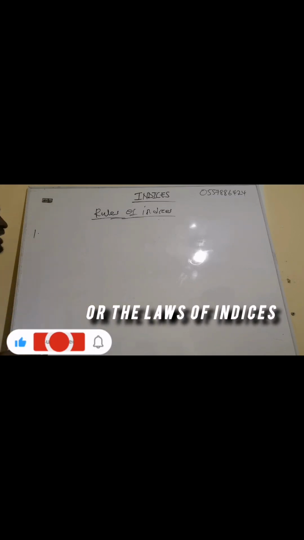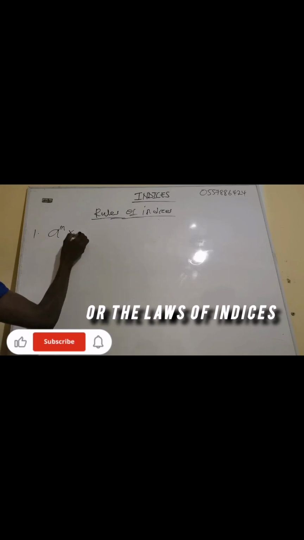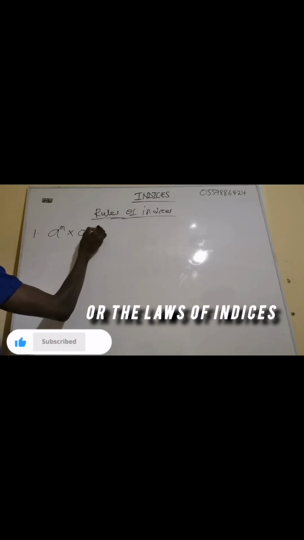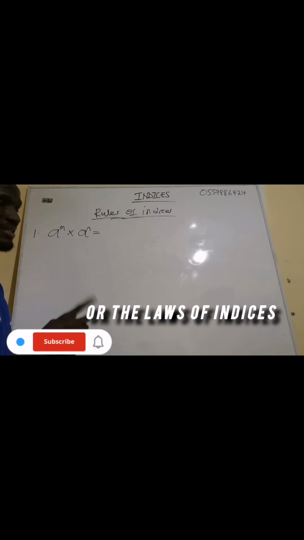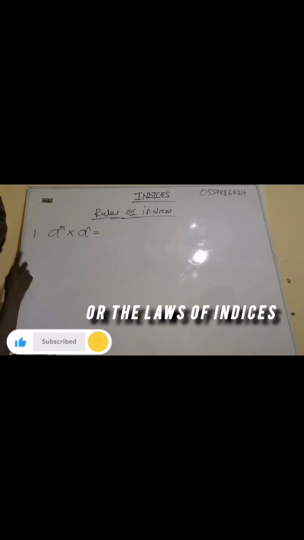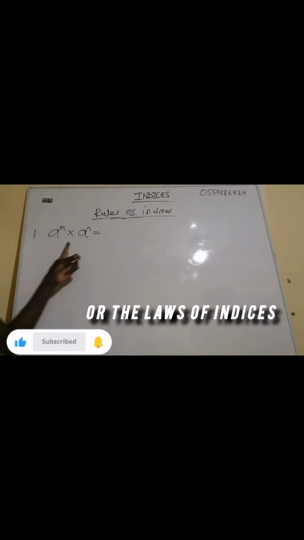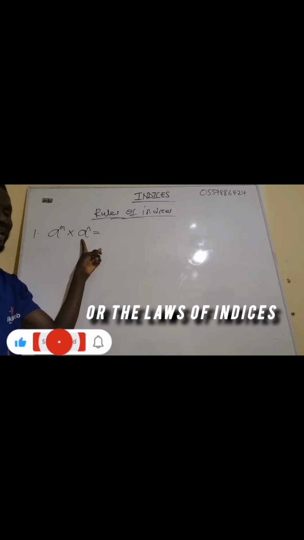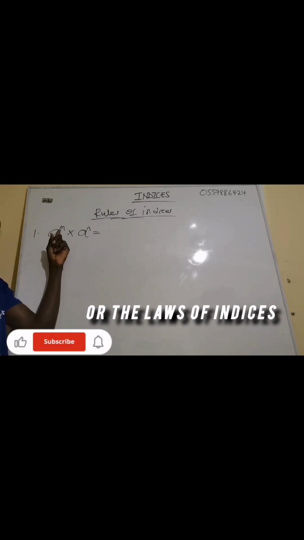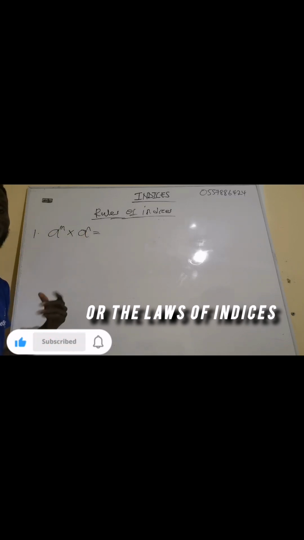The first one I'm going to talk about is the multiplication rule. If I have a exponent m multiplying a exponent n, the rule says that when we have two numbers multiplying and the bases are the same, this one is in the form of an index with a base of a and an exponent of m, and this one has a base of a and an exponent of n.